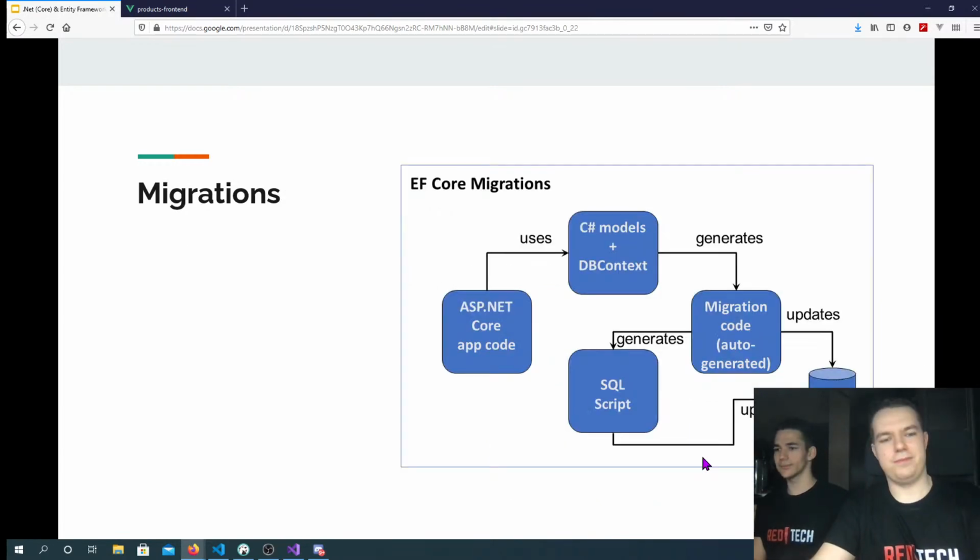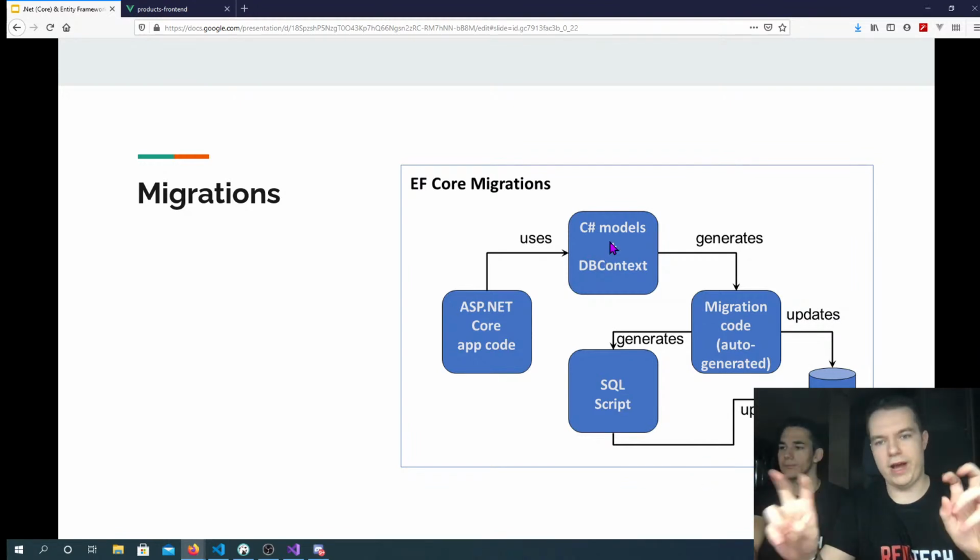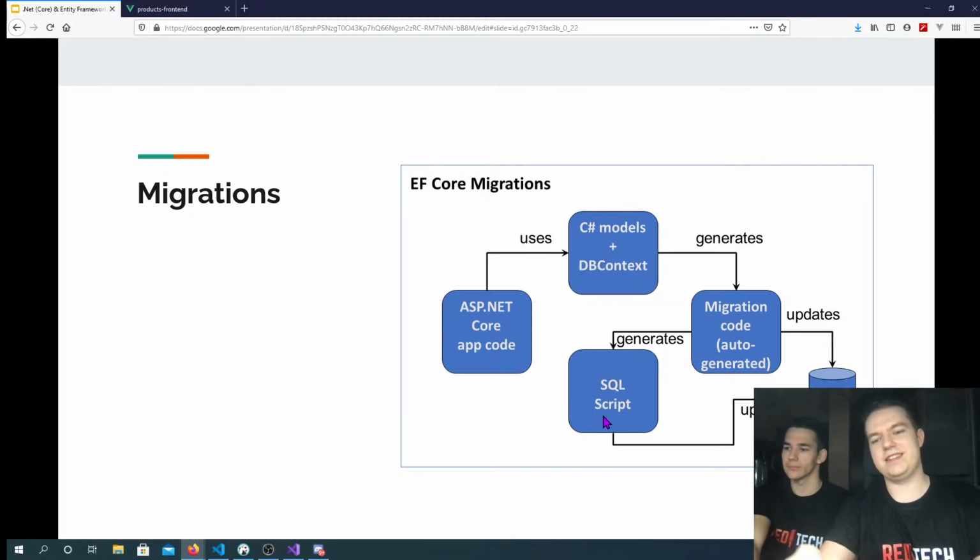Okay, so migrations are what enables us to use code first. The idea of migration is that we have some C# classes or C# code that, when we run it, is translated into an SQL script, and then that script is run on the database.